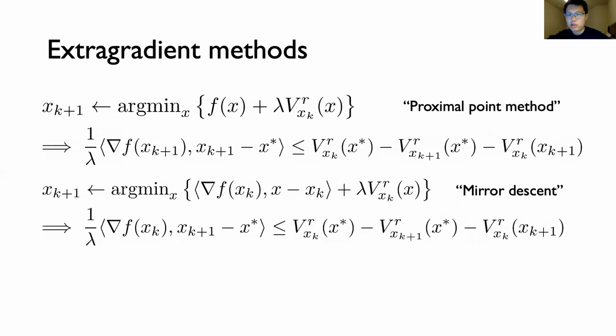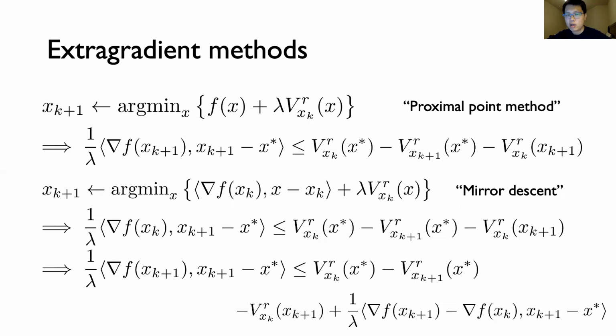Compared to the optimality guarantees of proximal point, the optimality conditions of mirror descent are very similar. And in fact, the only difference here is that the left-hand side has a gradient of xk, the previous iterate, rather than xk plus 1. This is because we minimize the linearization instead of the function itself.